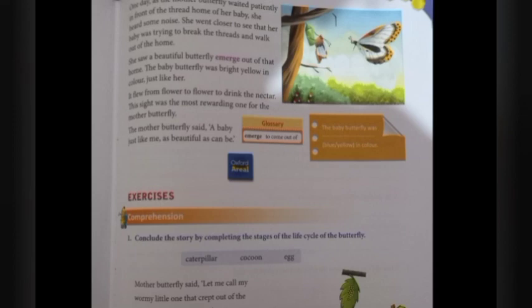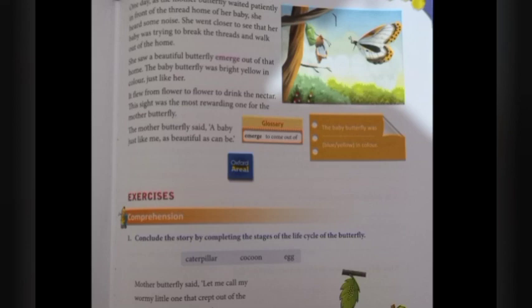The name of the baby butterfly is called what? Caterpillar. The name of the baby butterfly is called caterpillar. And I have told you, right, it made a home with the help of threads. So what is it called? It is called a cocoon. I think you have understood what I have said.